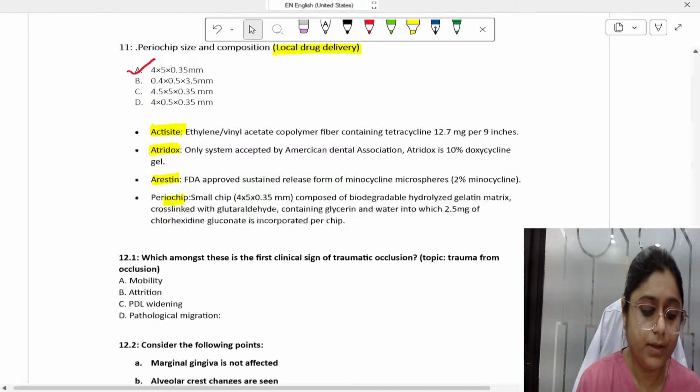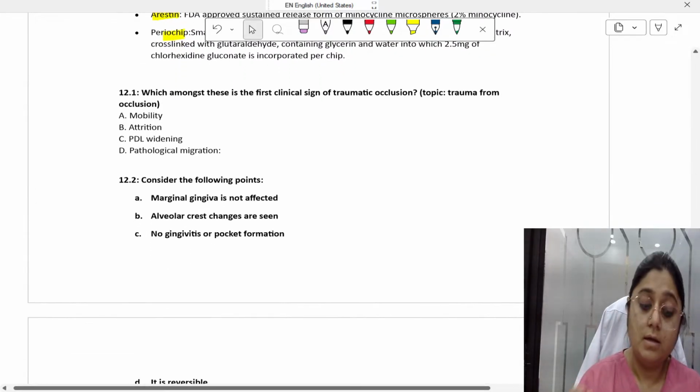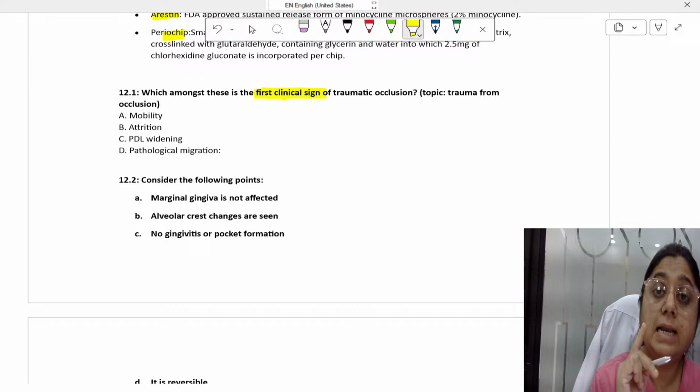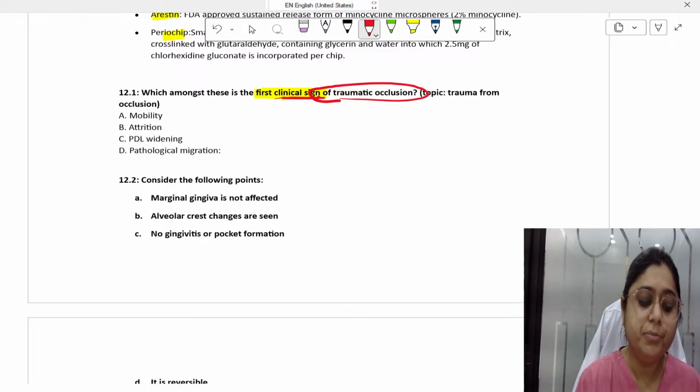Okay, now the next question. Which amongst these is the first clinical sign in traumatic occlusion? The keyword here is clinical sign of traumatic occlusion. Option A is mobility, option B is attrition, option C is PDL widening, and option D is pathologic migration.